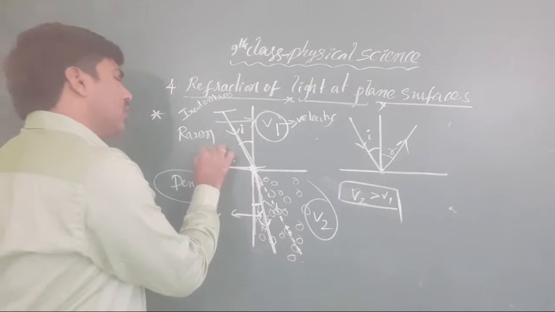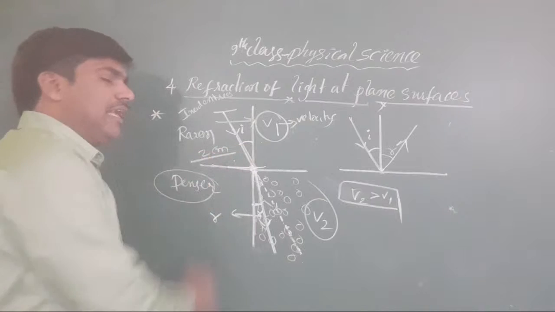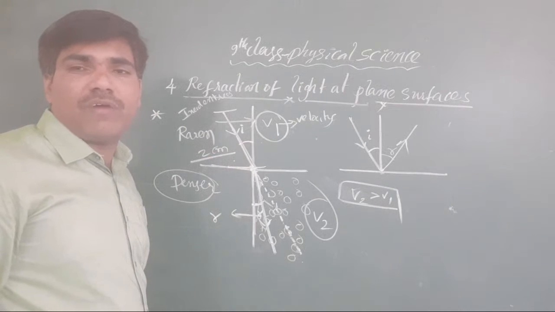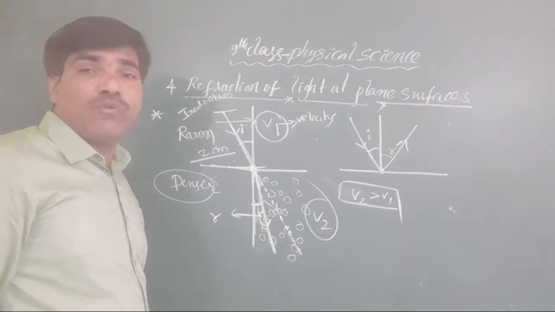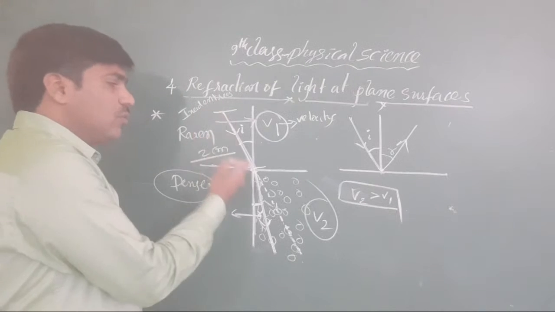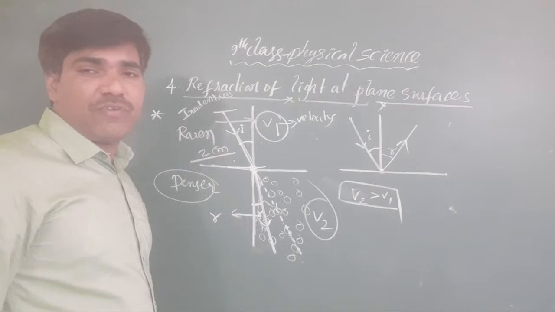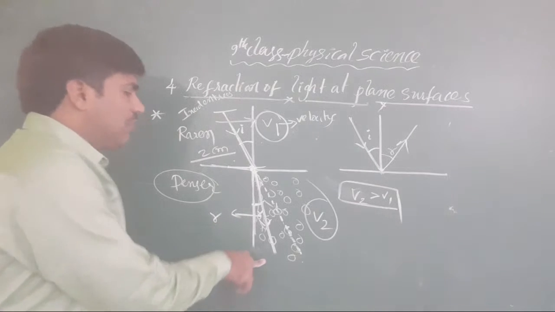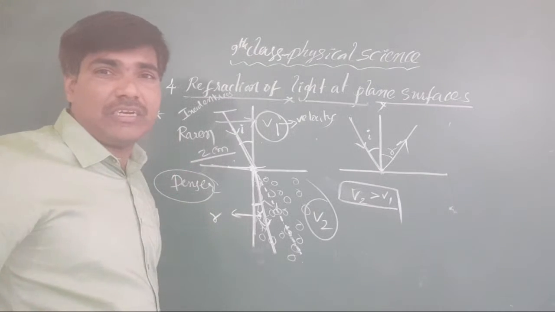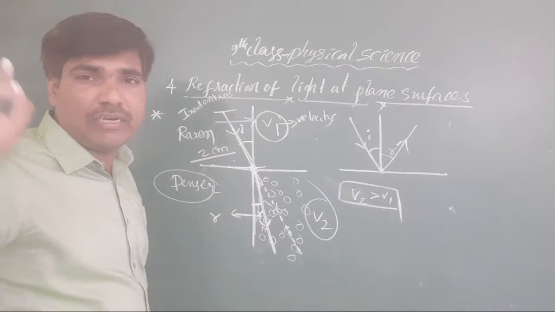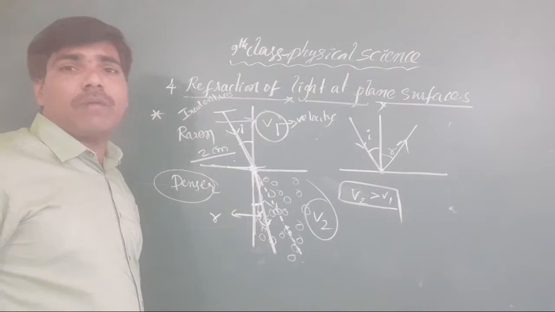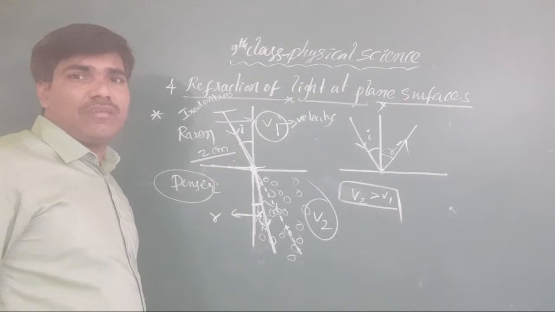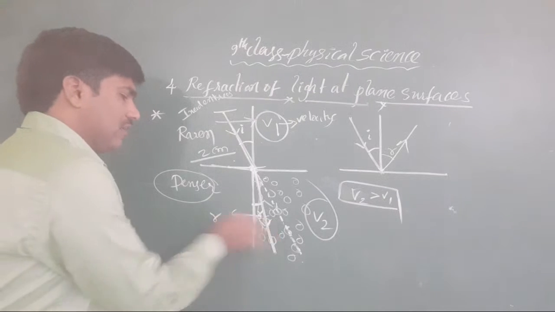Suppose we want to travel 2 centimeters in the air. It will move with a velocity of 3 into 10 to the power of 8 meters per second. But when it enters into the water, it does not remain 3 into 10 to the power of 8 meters per second. It becomes compulsorily less than that.